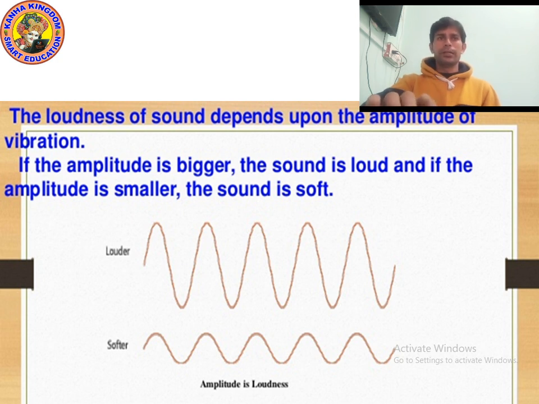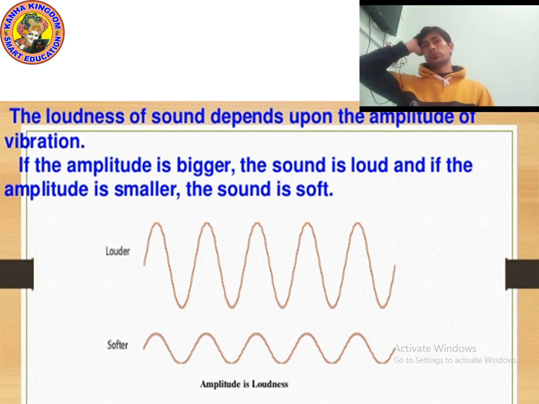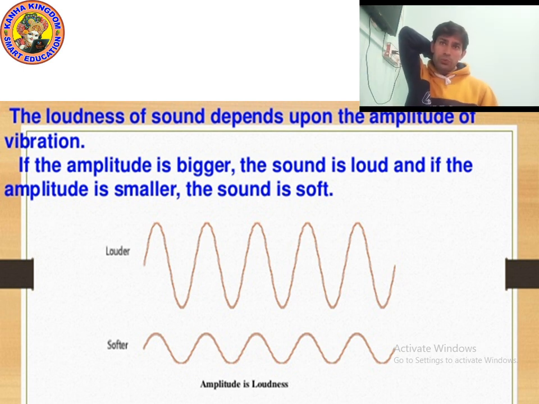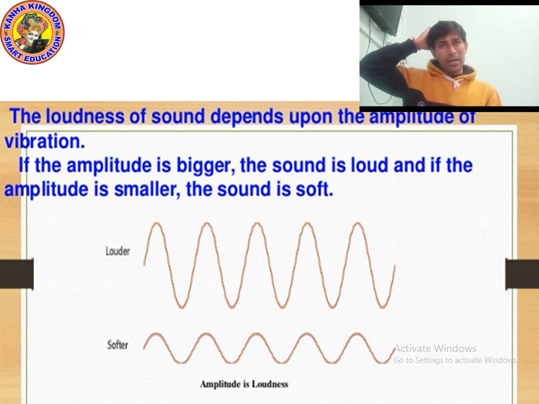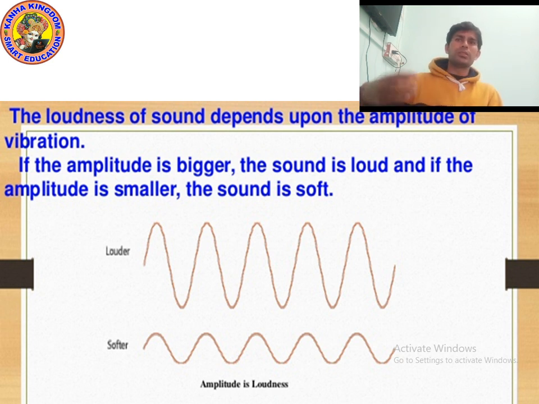You already know the meaning of amplitude: the magnitude of maximum disturbance in the medium. You can also say the amplitude of the sound wave is the height from the mean position to the crest, or the height from the mean position to the trough. It is represented by the capital letter A.